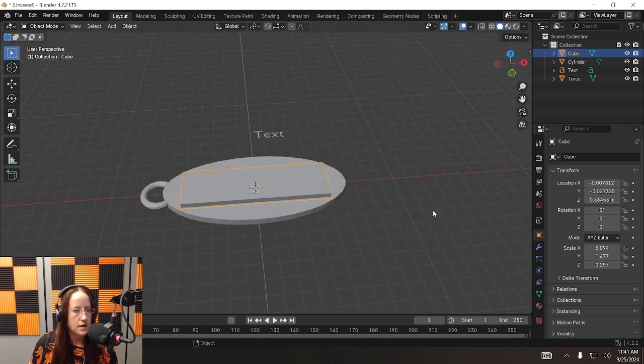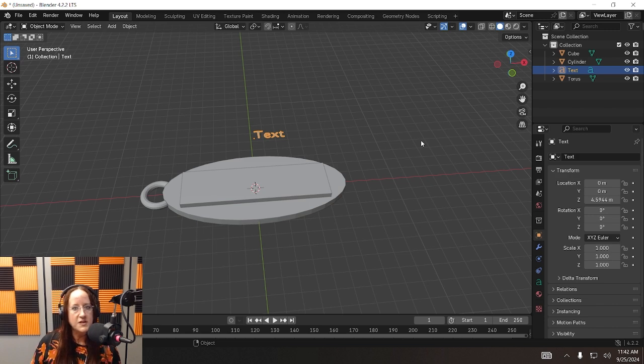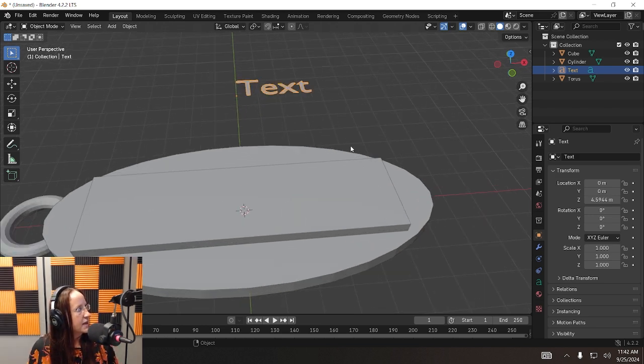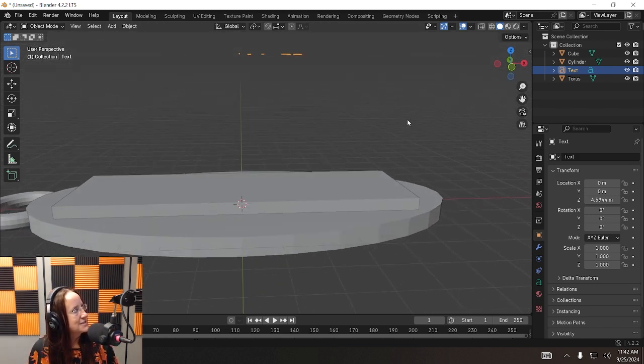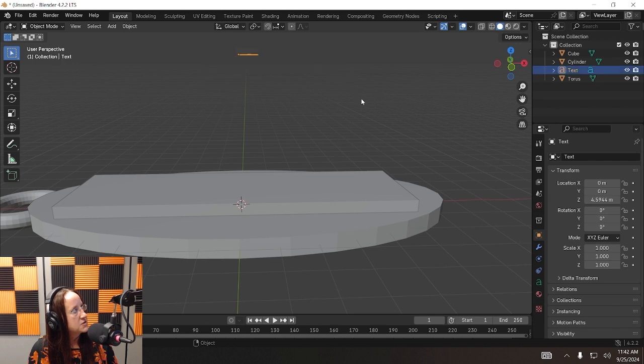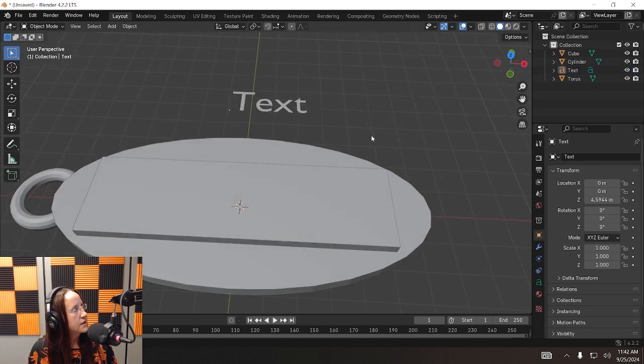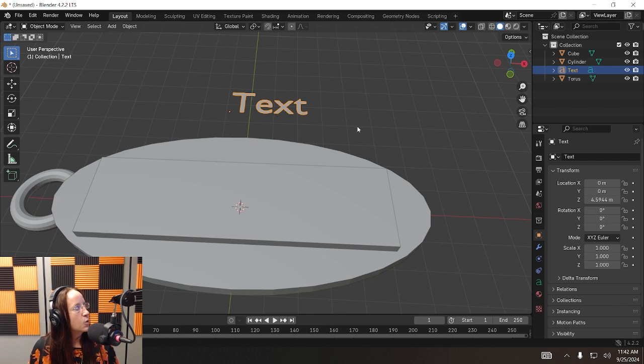Okay, last step, the text. I lied. There's one thing you have to do on the scary panel. Okay, I saved this for last for a reason because I knew you could handle it. Two things. You have to make it not say text, make it say your name. And two, you have to thicken it up. If you've been noticing as you've been rotating around, the text is two-dimensional. It basically ceases to exist when you look at it from the side. So we need to first make it say not text, and second, we need to thicken it up.